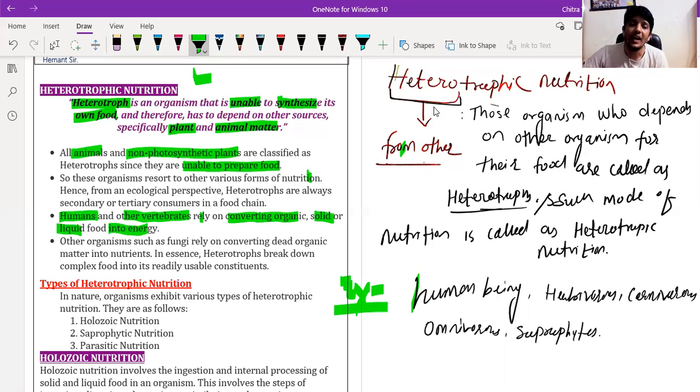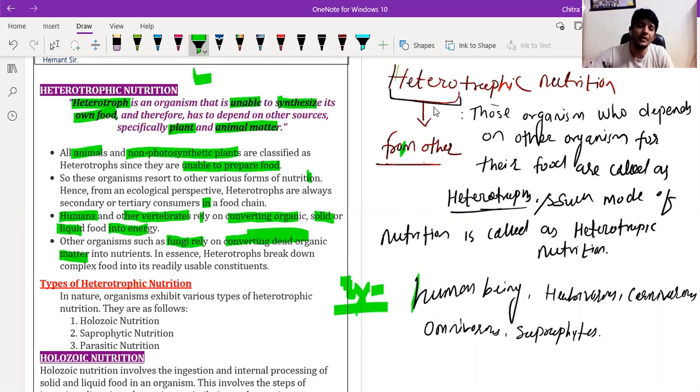Every organism requires energy to survive, and for energy they consume food, whether from plants or other sources. Other organisms such as fungi rely on converting the dead organic matter of plants or animals. These organisms are called saprophytes. They are also heterotrophs, but they depend on dead organic matter.